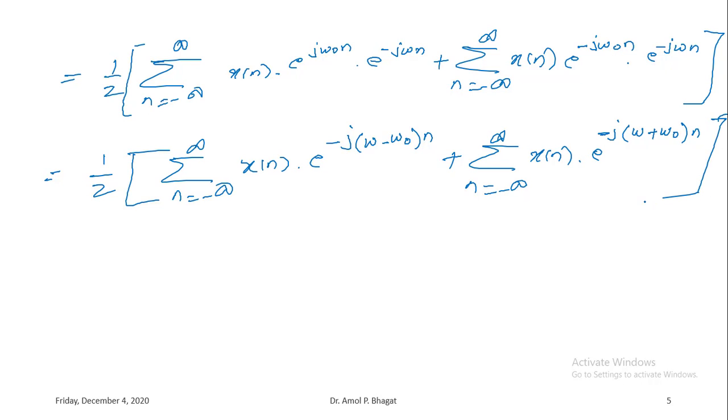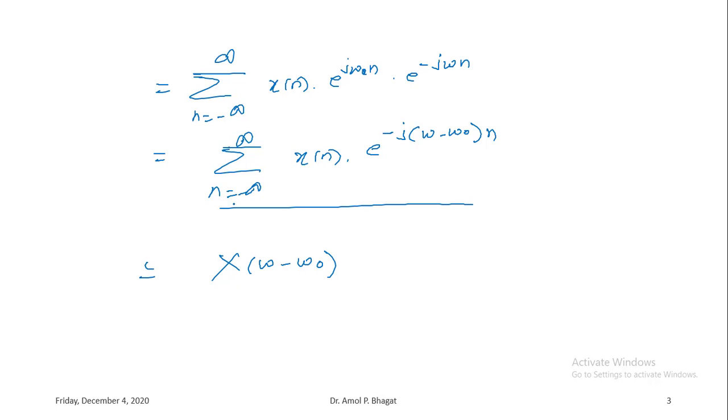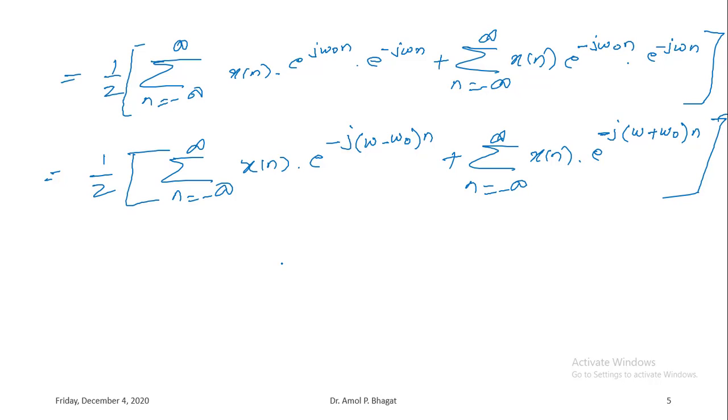So you can prove it like this, or you can directly apply the frequency shifting property that we have seen in the previous slide. If I am identifying the Fourier transform of x of n multiplied by e to the power j omega 0 n, it will be written as per this frequency shifting property, or you can compare these formulas with the formula of Fourier transform. In the Fourier transform formula, only omega is there, right?